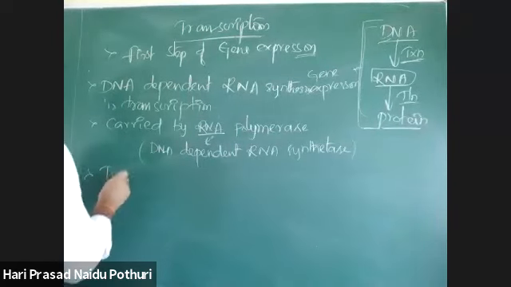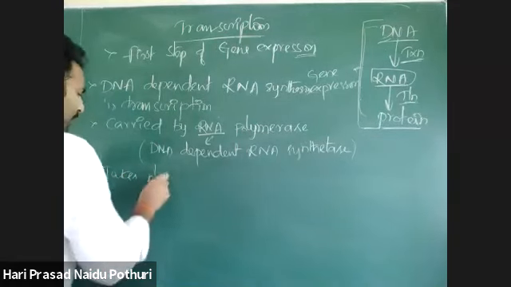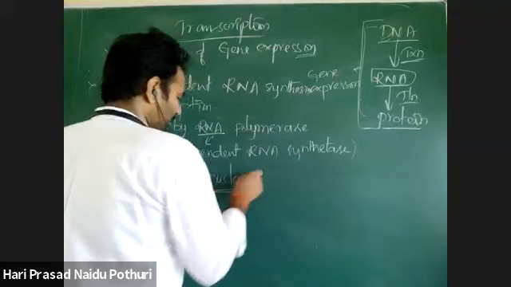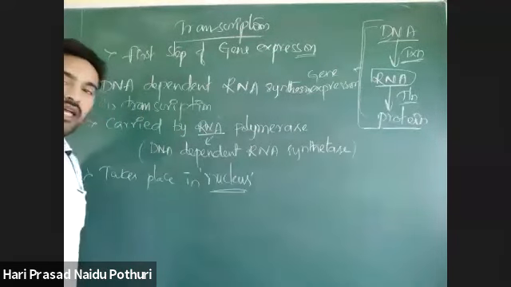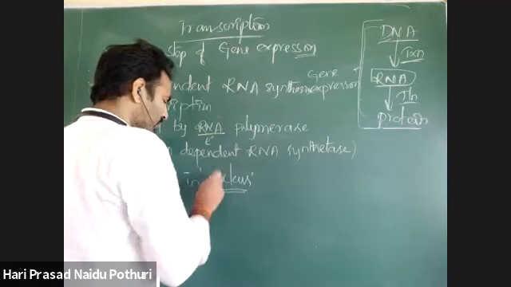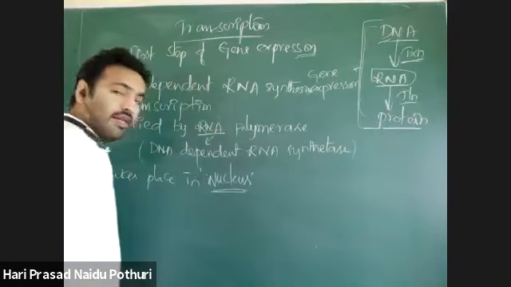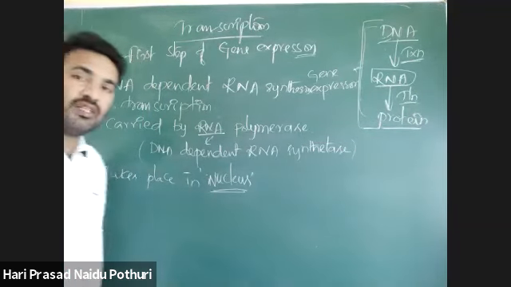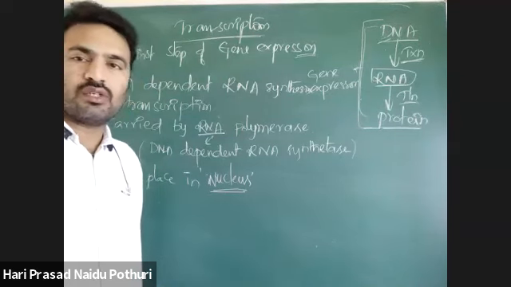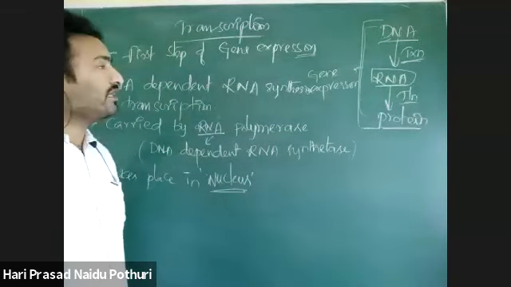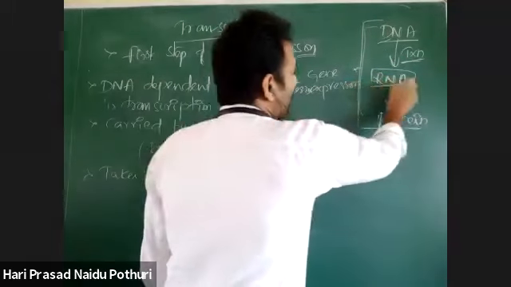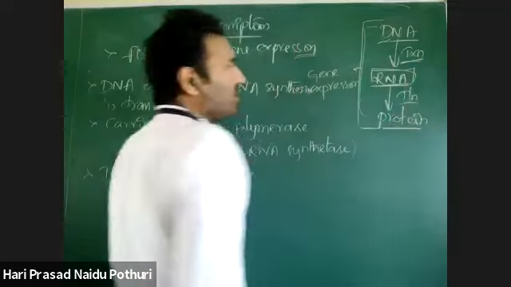And this transcription takes place in the nucleus itself in eukaryotic organisms. In eukaryotes, transcription takes place inside the nucleus itself, just as DNA replication also takes place in the nucleus. Why transcription takes place inside the nucleus itself is, transcription is a process of synthesizing RNA based on the DNA.